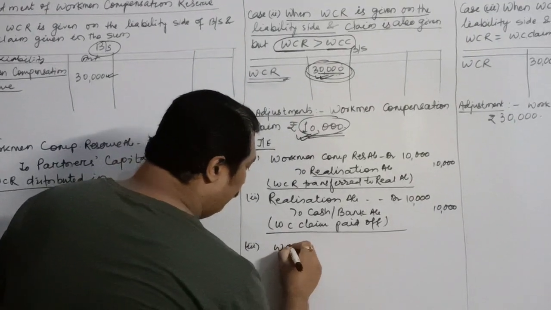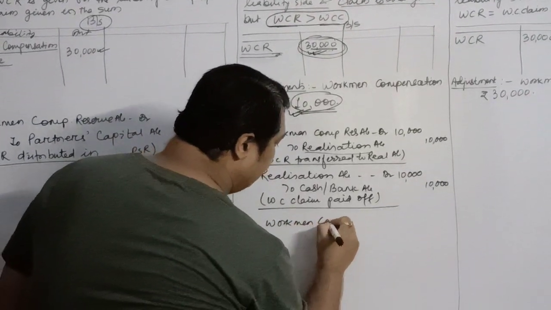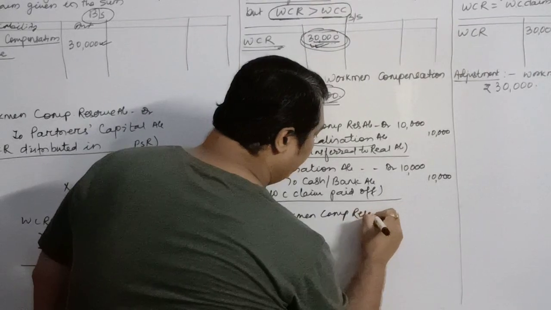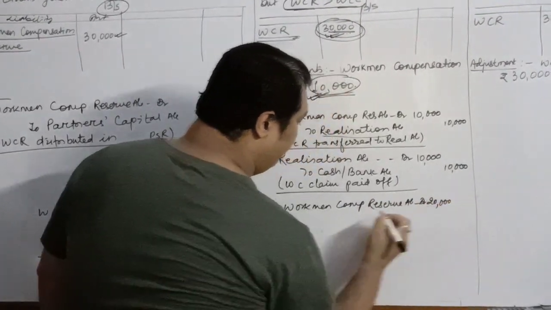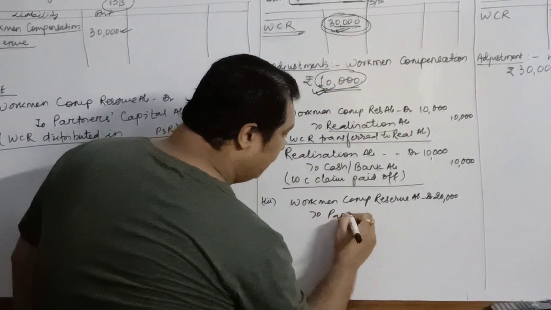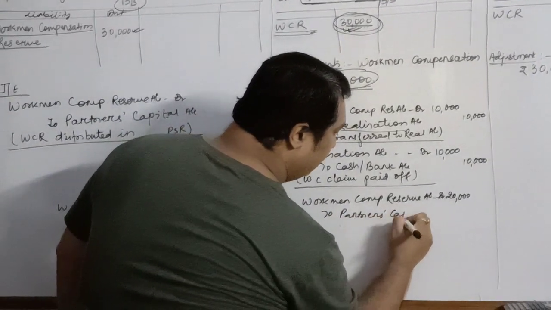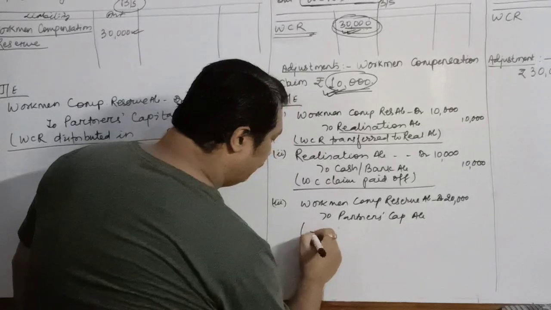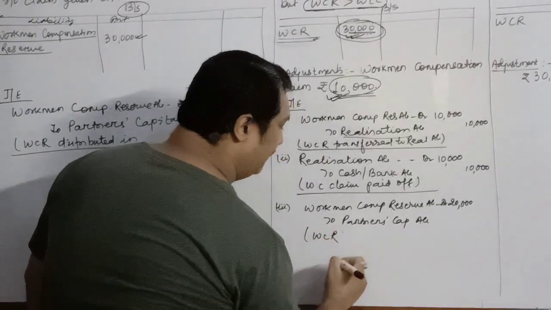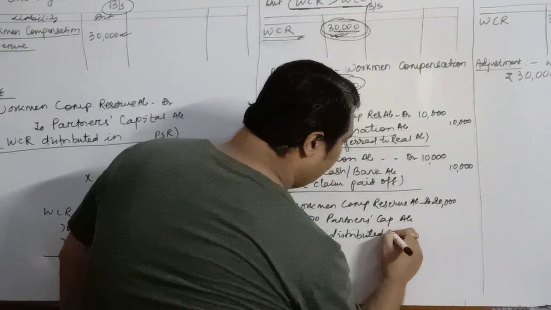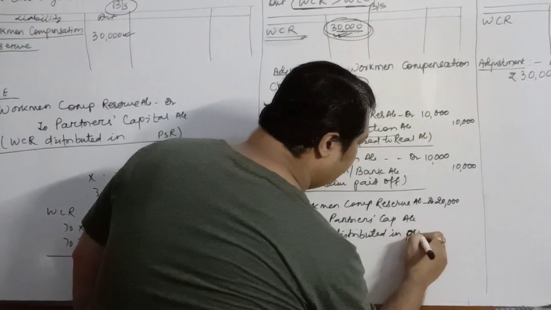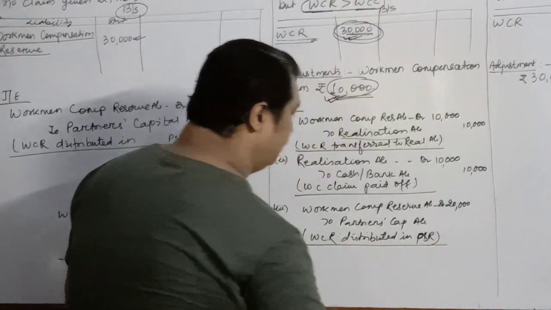So the workman compensation reserve which is left over, rupees 20,000, will be distributed to the partners' capital accounts in the profit sharing ratio. Workman compensation reserve distributed in profit sharing ratio amongst the partners.